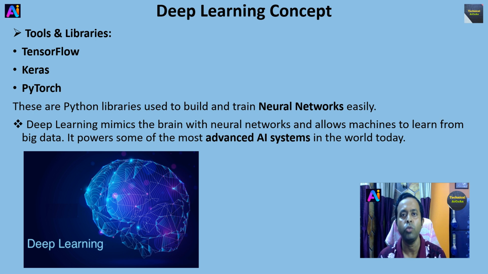You should also know the hardware resources used in machine learning and deep learning: the CPU, central processing unit, GPU, graphics processing unit, and TPU, tensor processing unit. For small and medium machine learning programs, we need the CPU.